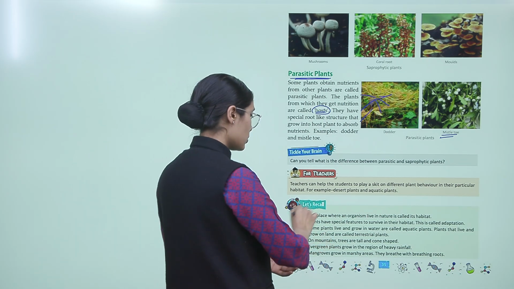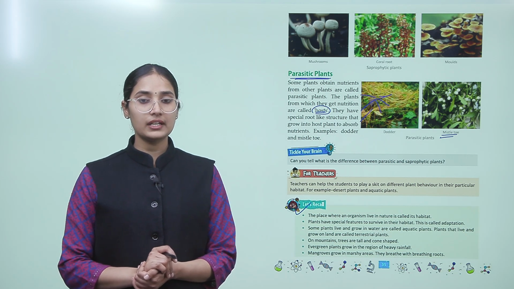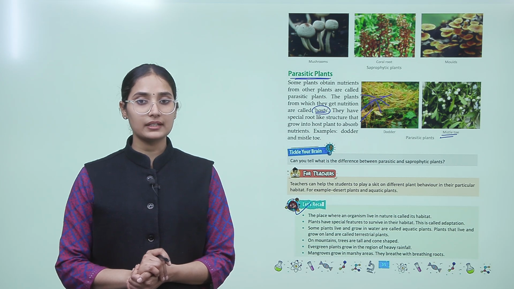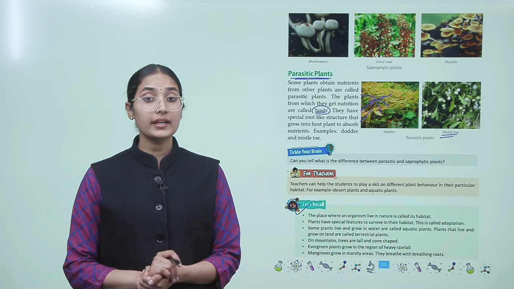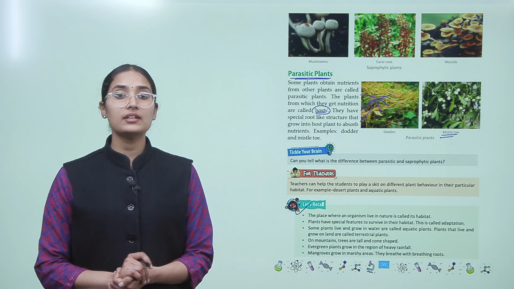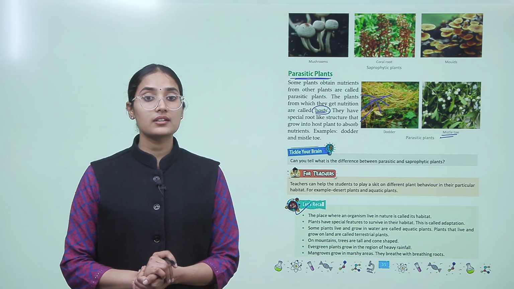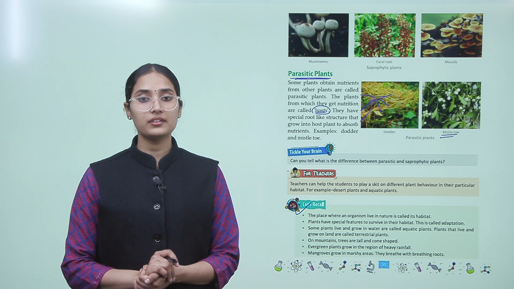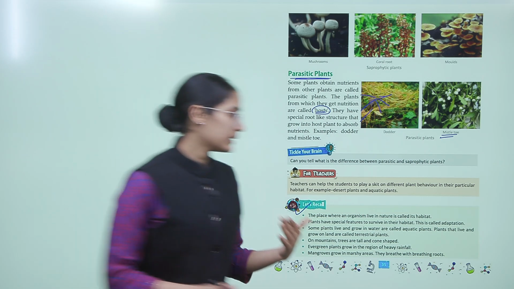Now, let's recall what we have learned in this chapter. The place where an organism lives in nature is called its habitat. Plants have special features to survive in their habitat. This is called adaptation. Plants that live and grow in water are called aquatic plants. Plants that live and grow on land are called terrestrial plants. On mountains, trees are tall and cone-shaped. Evergreen plants grow in regions of heavy rainfall. Mangroves grow in marshy areas. They breathe with breathing roots. Now, let's go to the next page.